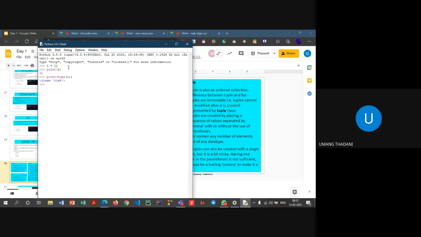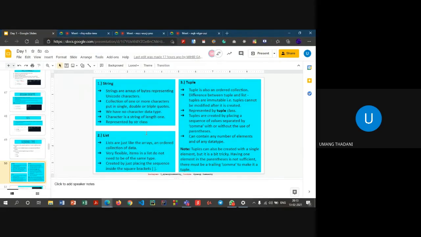various values. For example, if I say one comma and then synergy, for example, then I say true. As you can see, there is no error, so this is perfectly fine. We can store any number of any kind of values over there. So yeah, then we have a tuple data type.